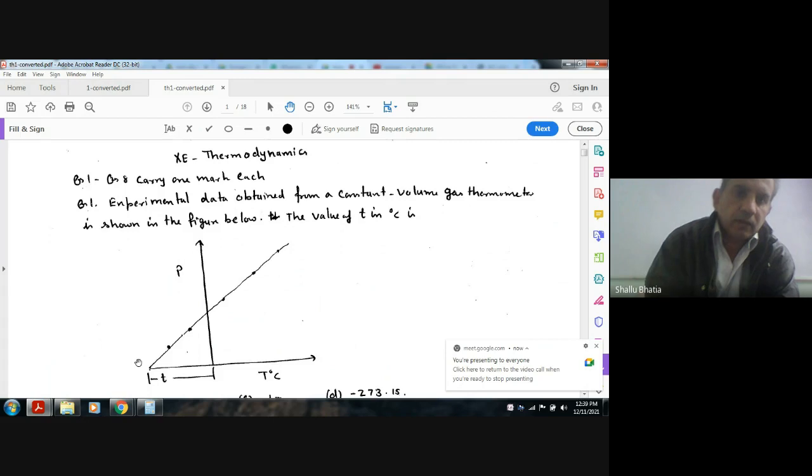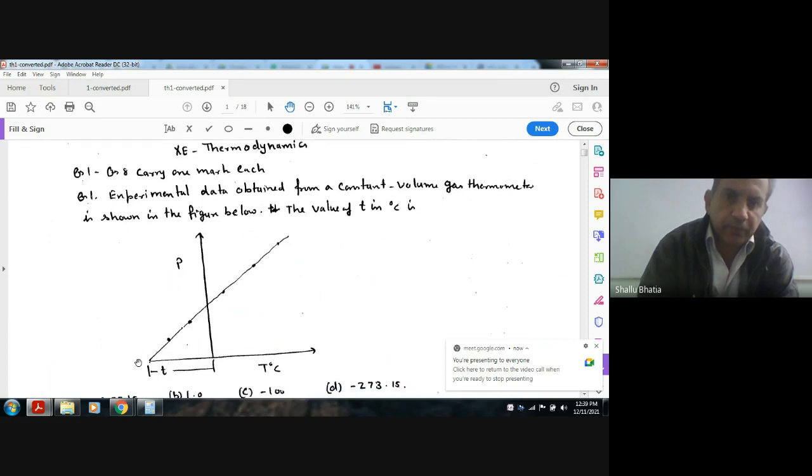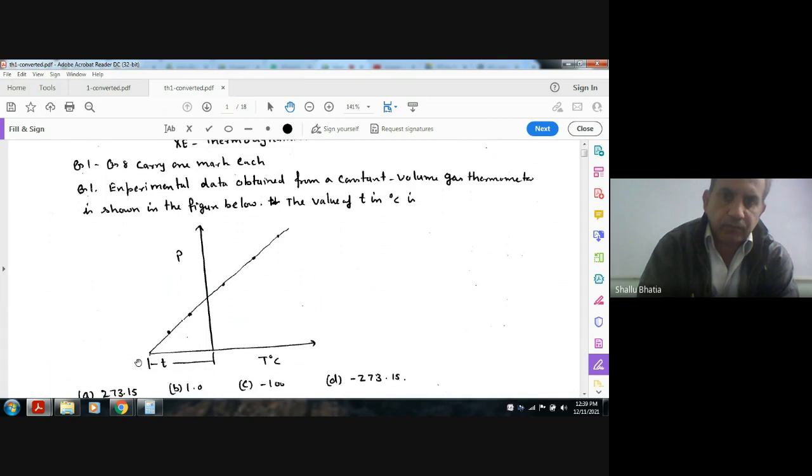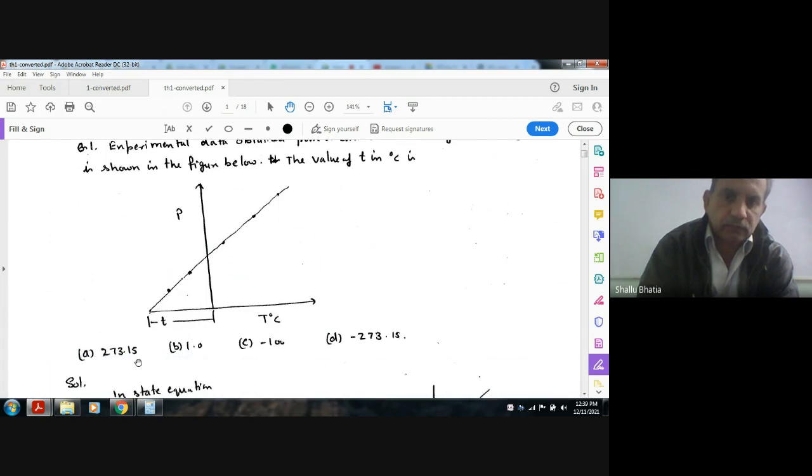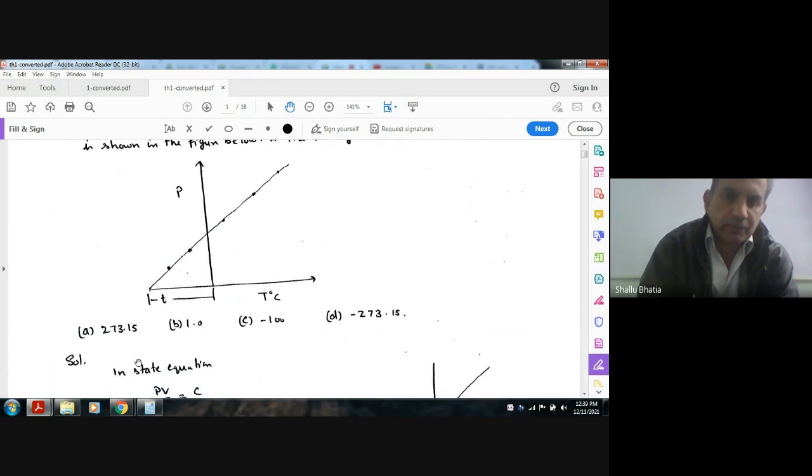1. Experimental data obtained from a constant volume gas thermometer is shown in the figure below. The value of T in degree Celsius is: so this is a graph. Option A is 273.15, B is 1, C is minus 100, D is minus 273.15.